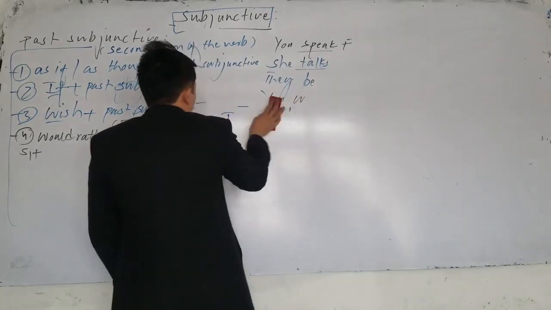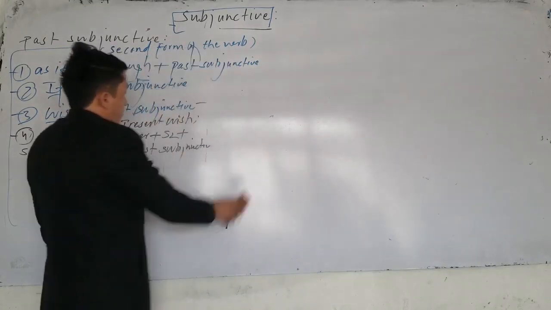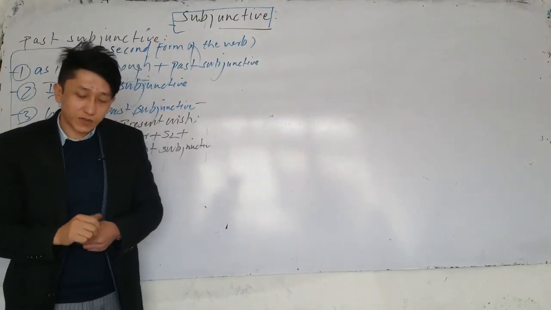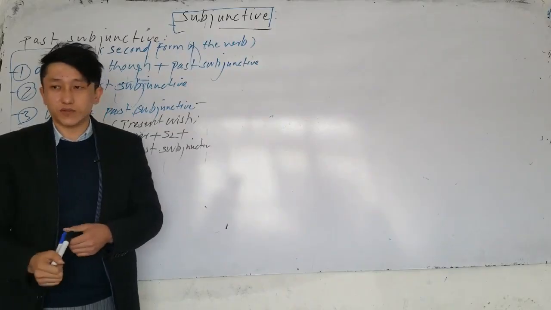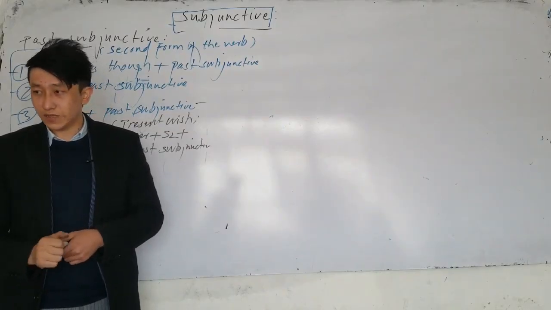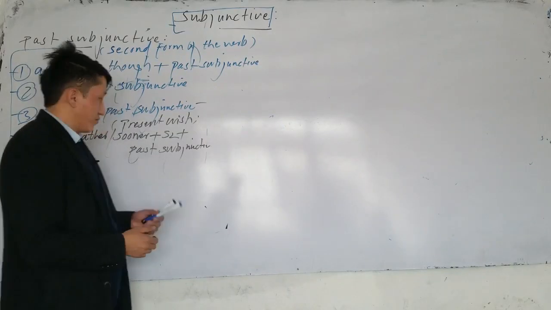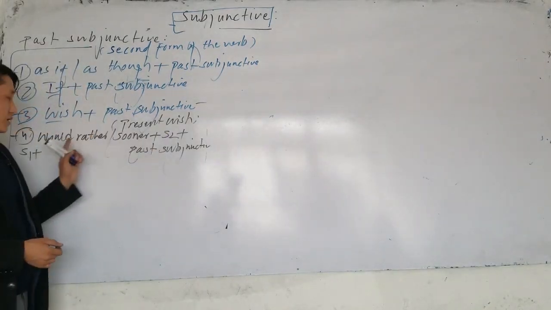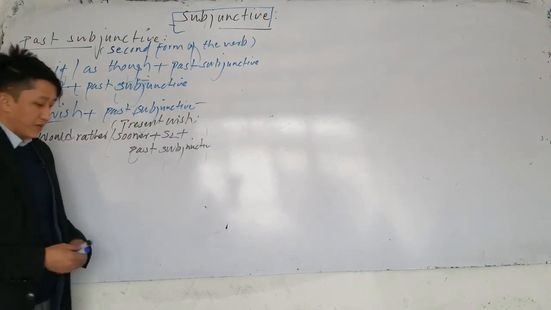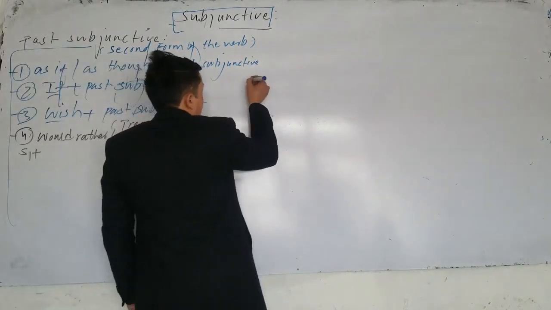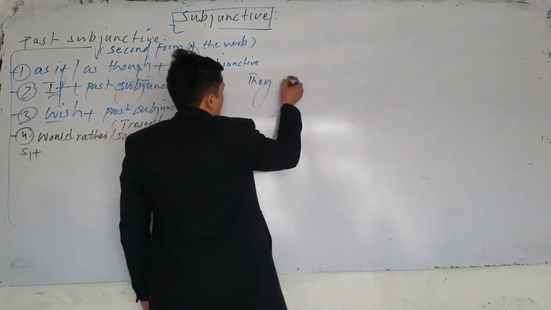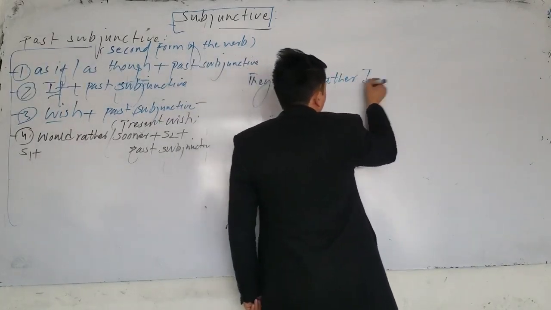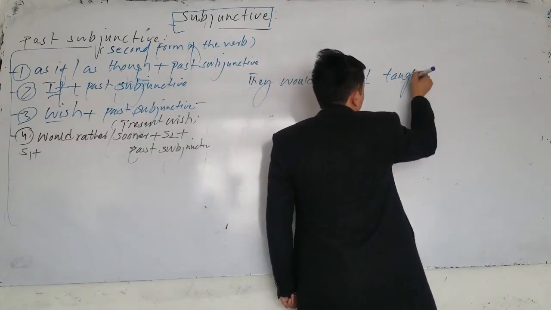So, the next structure, we can also use a wish clause in would rather or would sooner. We discussed would rather, would sooner. How many structures do we have? There are 4 structures. Now, one of which is would rather, would sooner when we have two what? Subjects. For example, if I say they would rather I teach them or I taught them.